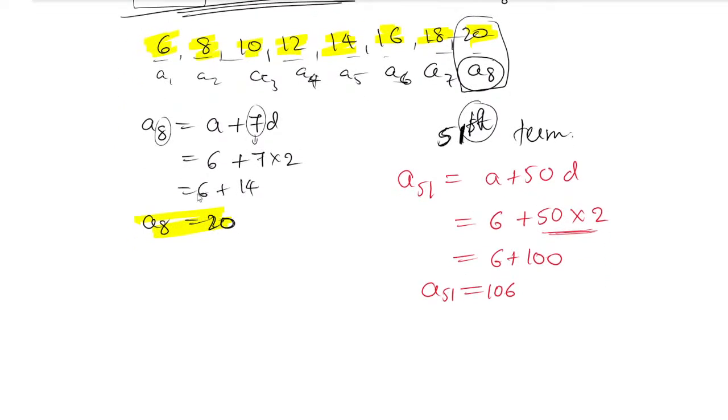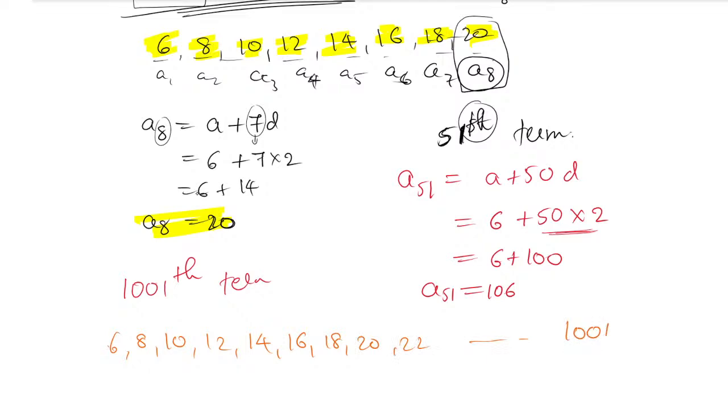So if instead they ask you to find the 1001st term, is it possible for you to go this way, 6 plus 2 is 8, 8 plus 2 is 10, 12, 14, 16, 18, 20, 22, till the 1001st term?